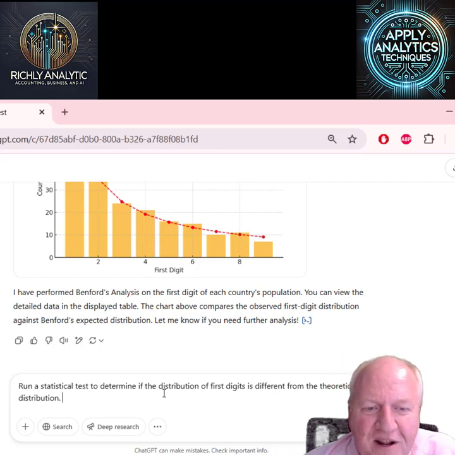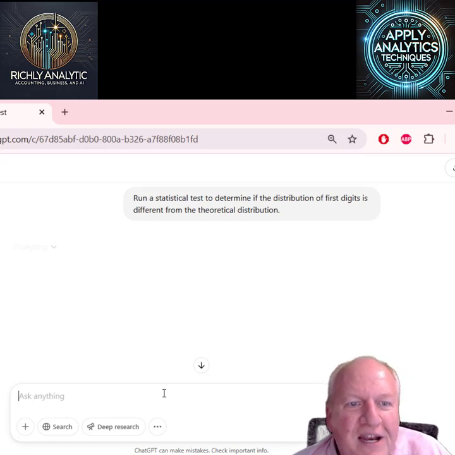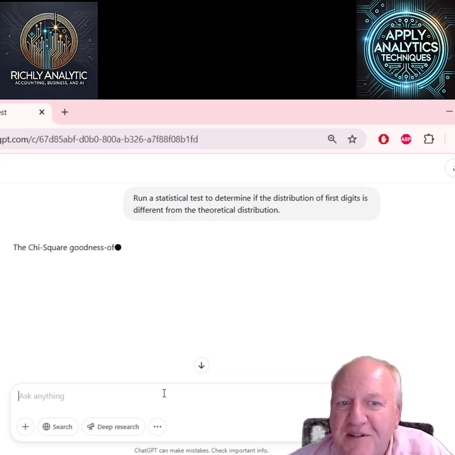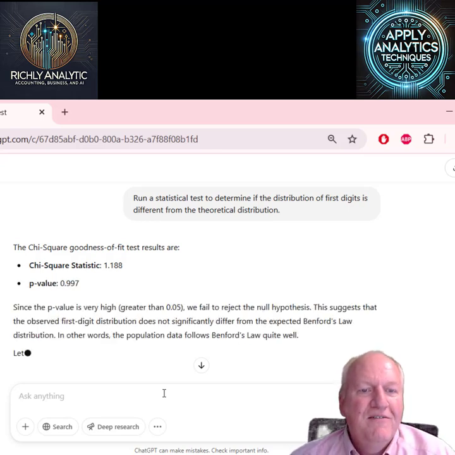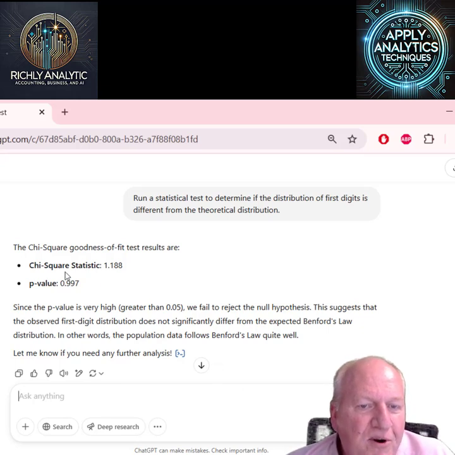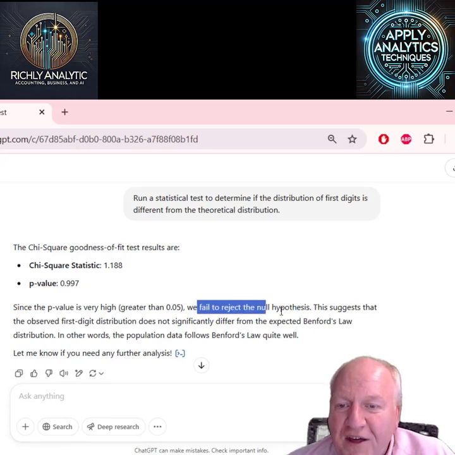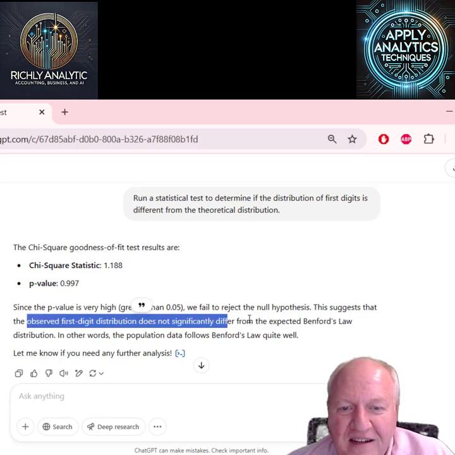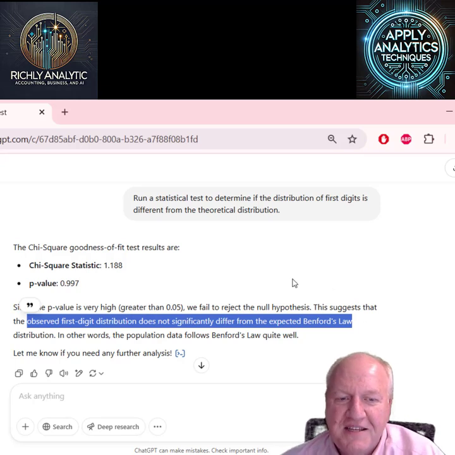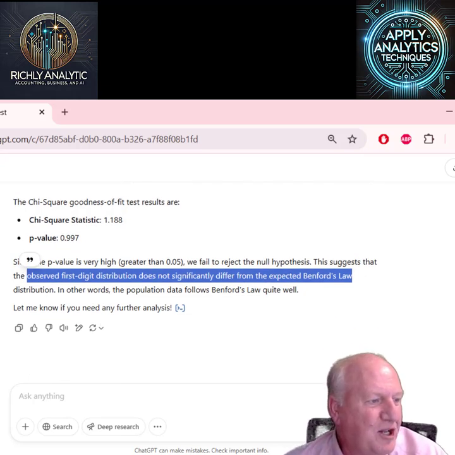And so we ask it to run a statistical test. If we were running this in Excel, I would recommend the chi-square test, but it kind of knows what we're trying to do, compare actual to theoretical. And so we're going to perform that chi-square test. Again, the p-value generally would have to be less than 0.05 to have a significantly different distribution. So we fail to reject the null hypothesis. In other words, they do not significantly differ. The observed does not significantly differ from the expected. And so you can see what that looks like.